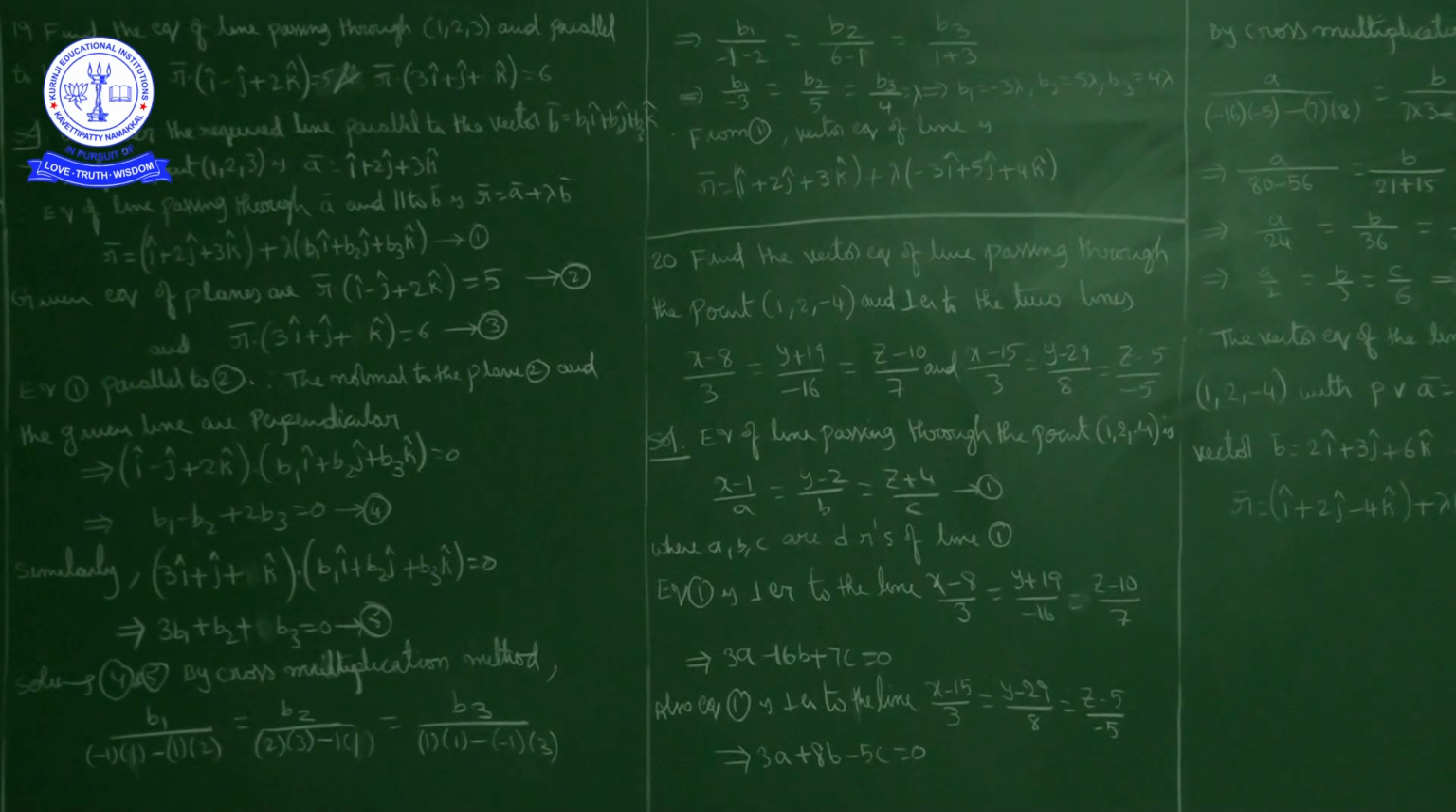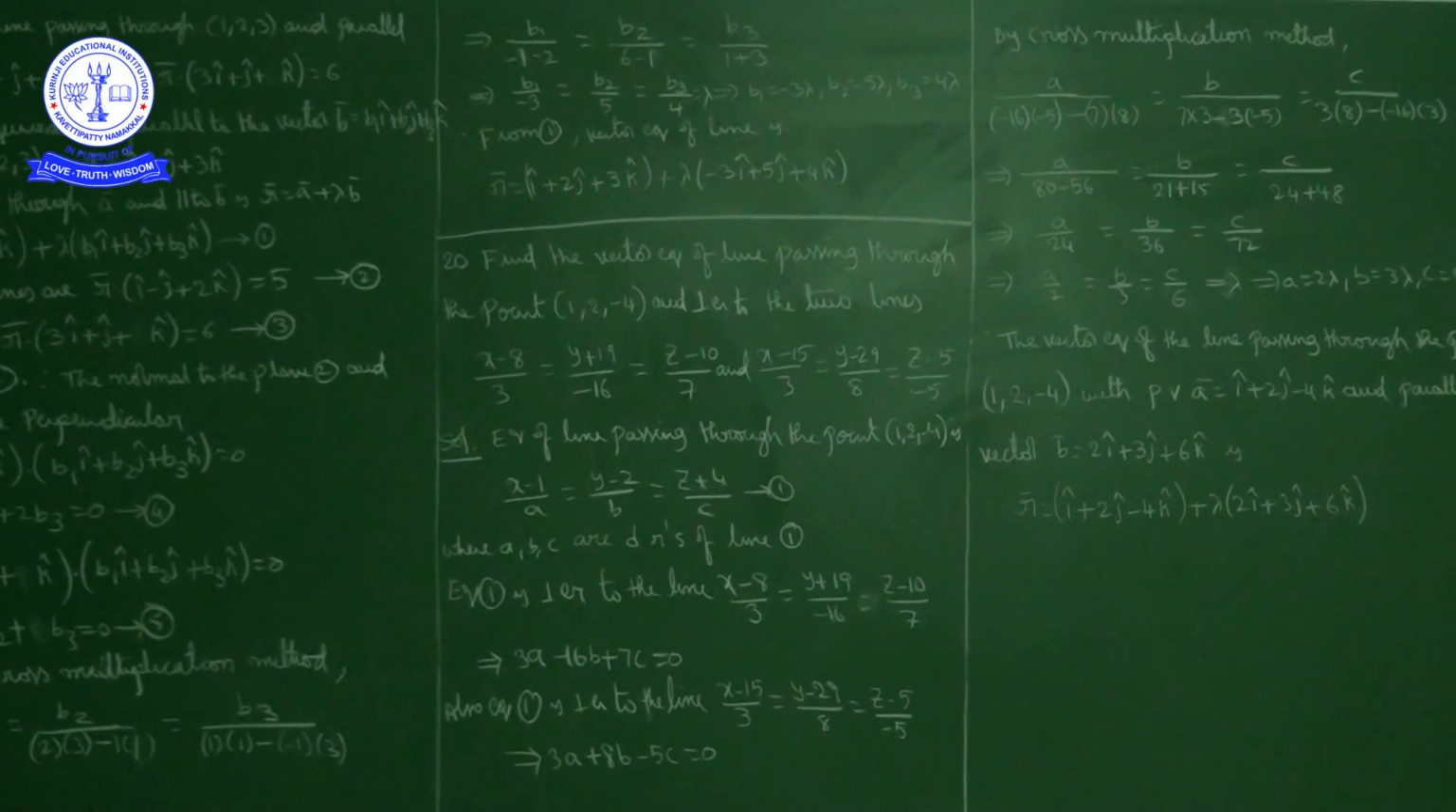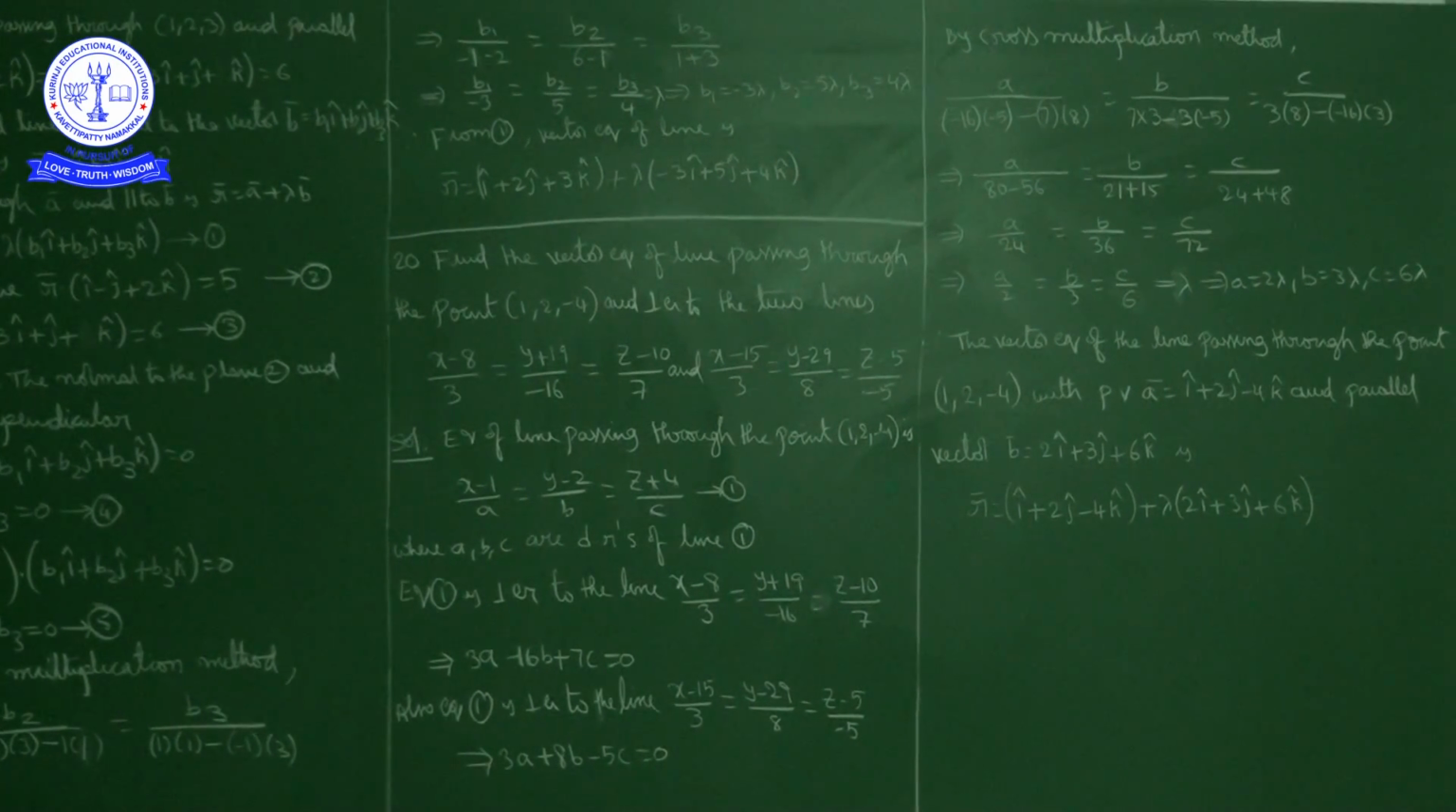First I'll write the Cartesian equation. The Cartesian equation of a line passing through the point (x1, y1, z1) with direction ratios a, b, c is (x - x1)/a = (y - y1)/b = (z - z1)/c. In place of x1, y1, z1 we have 1, 2, -4. So (x - 1)/a = (y - 2)/b = (z + 4)/c. I'll mark this as 1, where a, b, c are the direction ratios of the line.